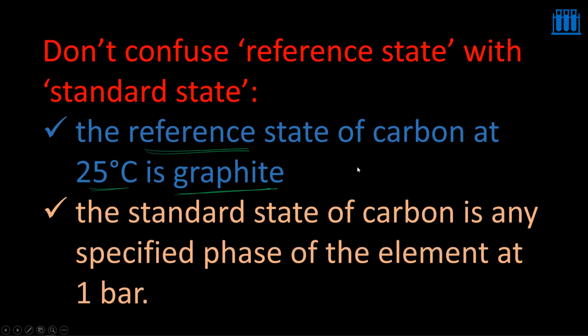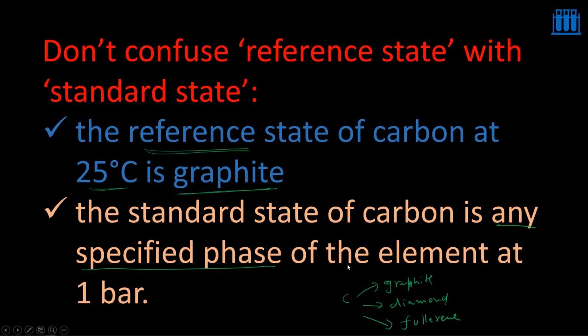But the standard state of carbon is any specified phase of the element at 1 bar pressure. So any specified phase, that means we know that carbon not only exists in graphite form, it can exist in diamond form, it can exist in fullerenes or any other substances also. In different forms, it can exist. So in which phase it is going to exist, you have to report.